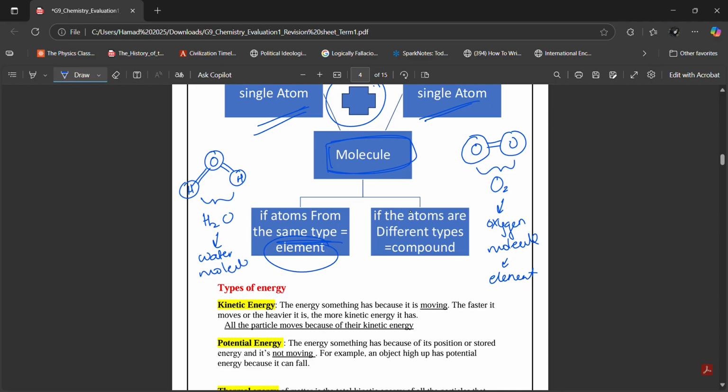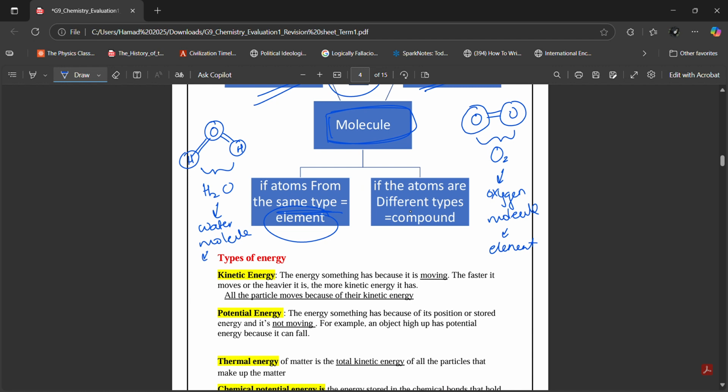And Ibrahim, because the atoms are different and they're not the same, a water molecule equals a compound. It does not equal an element. Water is not an element. If you look at the periodic table, you will not find water on the periodic table because it is not an element.